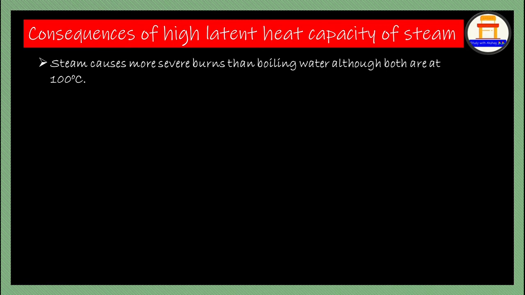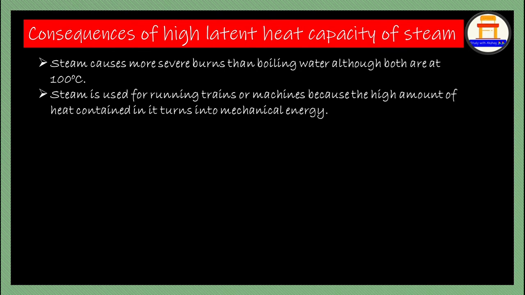Steam is used for running trains or machines because the high amount of heat contained in it is turned into mechanical energy. Why is it so? This is again a give reason question. Because steam has high latent heat capacity.